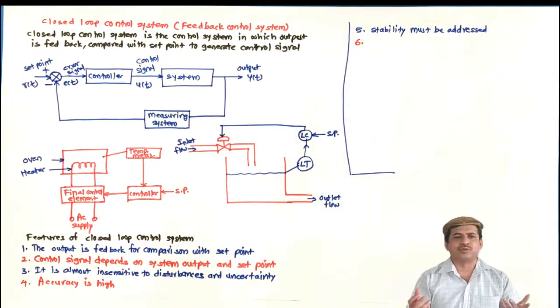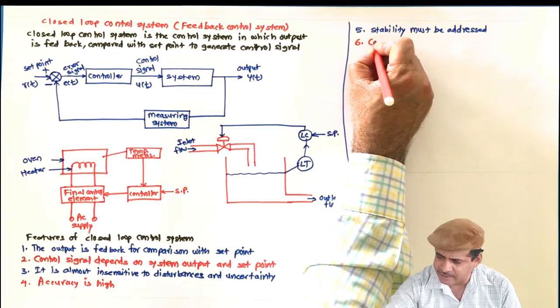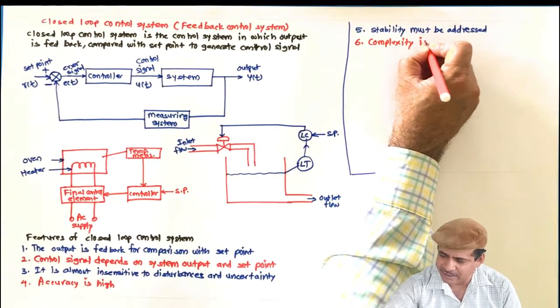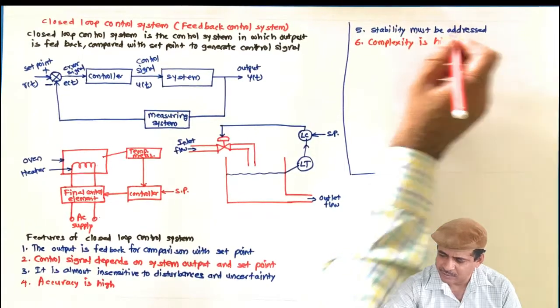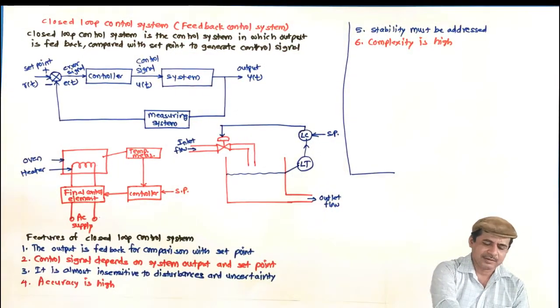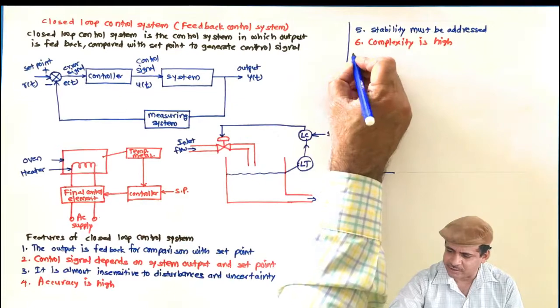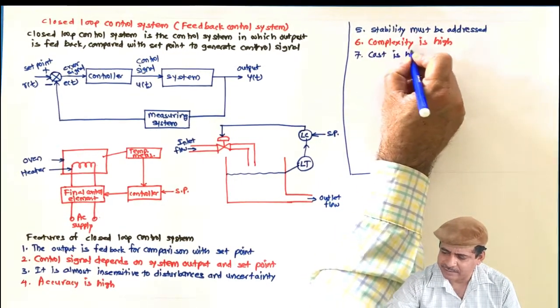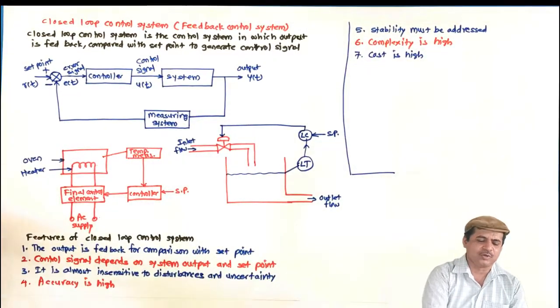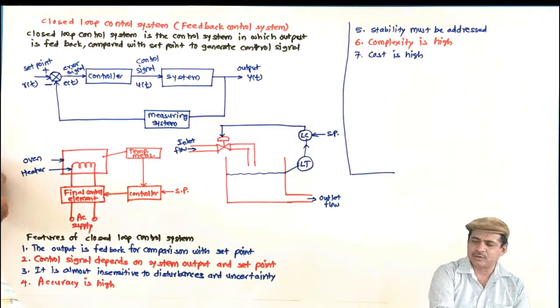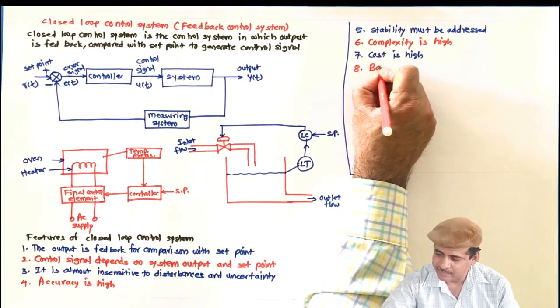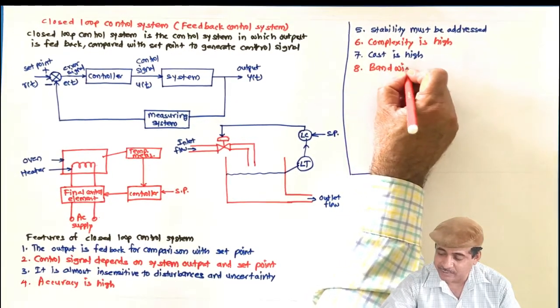And as compared to the open loop system, the complexity is automatically high. Complexity is high. High means what? Higher than open loop. Then next was cost. Automatically cost also increases. Cost is high. High means what? As compared to open loop. And bandwidth is also less because feedback reduces the bandwidth. Sorry, increases the bandwidth. Bandwidth is high.